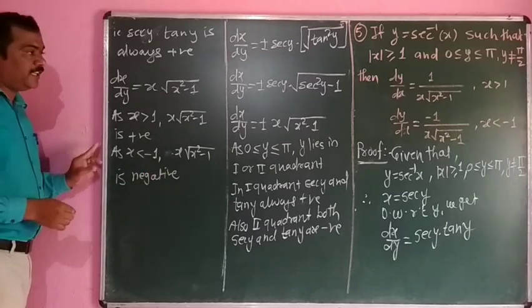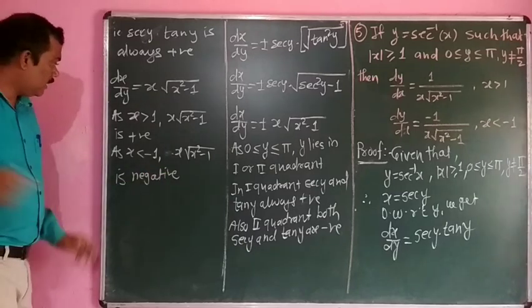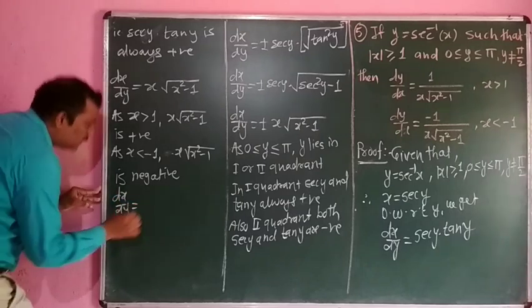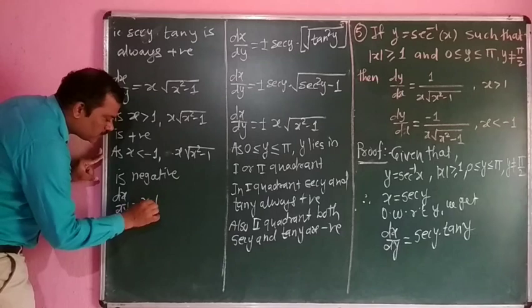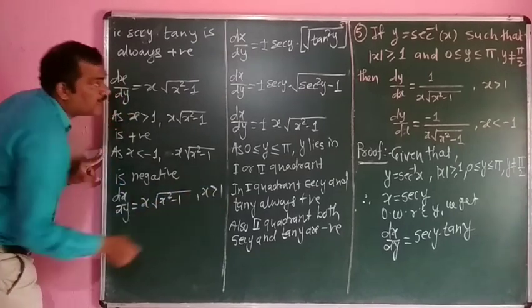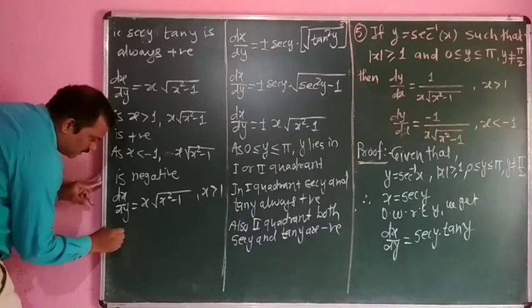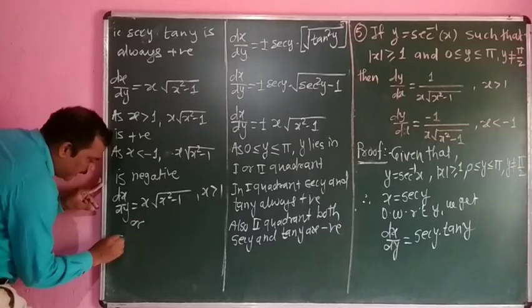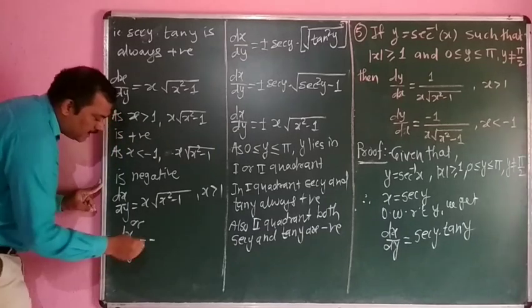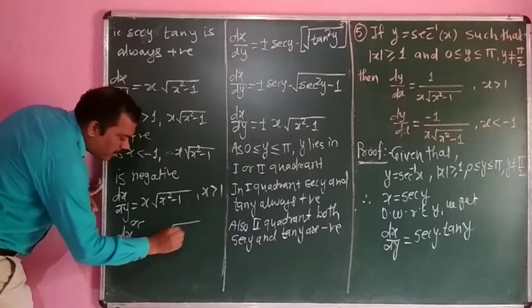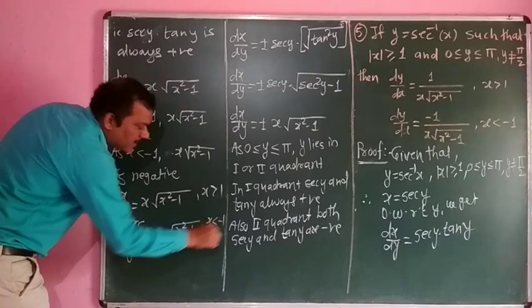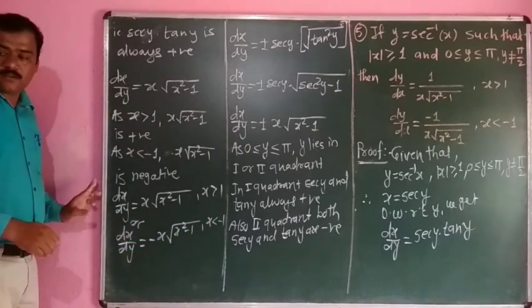So we can write here dx by dy is equal to x into under square root of x square minus 1 as x is greater than 1, or dx by dy is equal to minus x into under square root of x square minus 1 as x is less than minus 1. Okay.